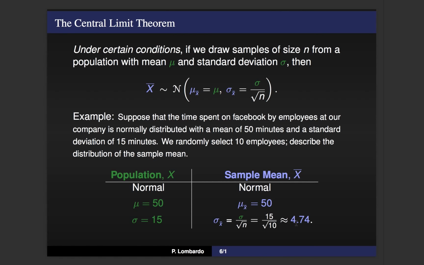Now this gives me access to ask questions like, what's the probability that the mean time spent on Facebook among these 10 employees is, let's say, less than 45 minutes? We can answer that question using a normal distribution or using a norm.dist command inside of Excel. But when we identify what our parameters are, we're going to use 50 and we're going to use 4.74 rather than the original population parameters.